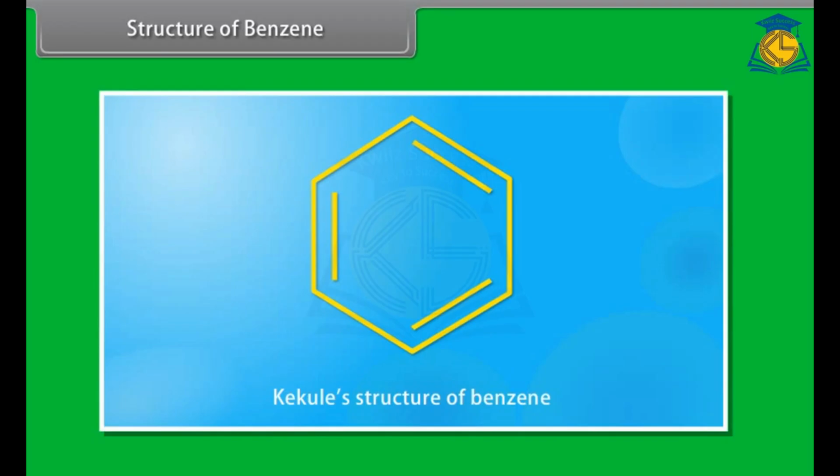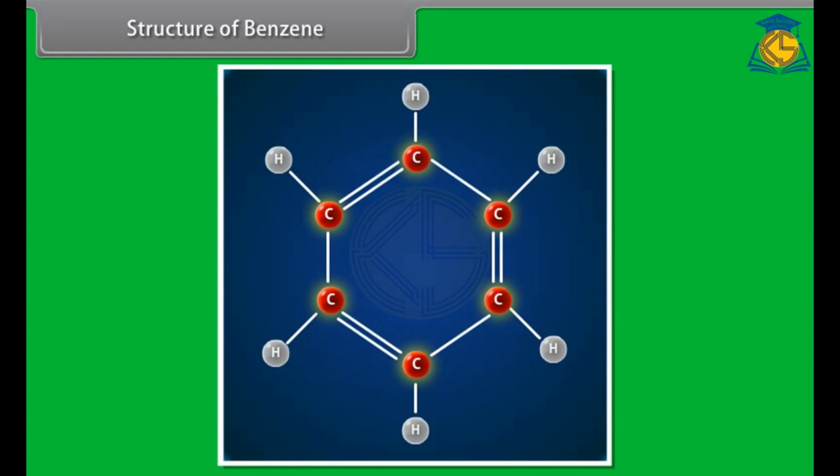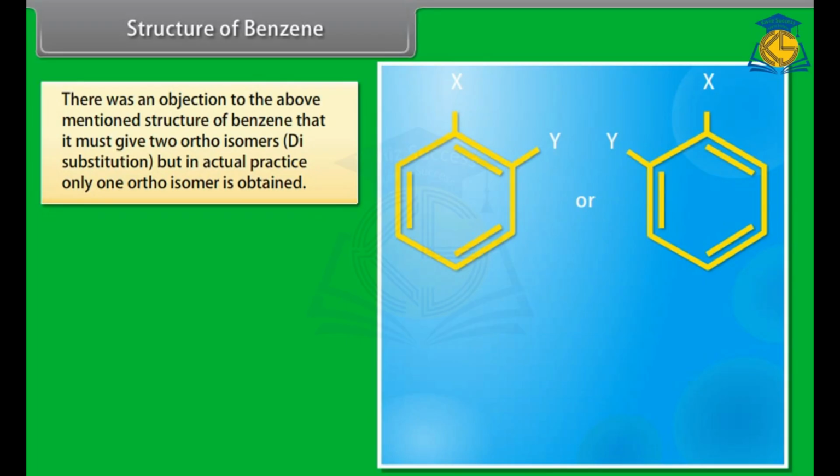A chemist, Kekulé, in 1865 suggested the following structure for benzene. According to Kekulé, 6 carbon atoms in benzene are on the 6 corners of a regular hexagon. Each C atom is attached to one H atom. There are 3 alternate double bonds between 2 C atoms to complete the 4th valency of carbon. There was an objection to the above-mentioned structure of benzene that it must give 2 ortho isomers on disubstitution, but in actual practice, only one ortho isomer is obtained.